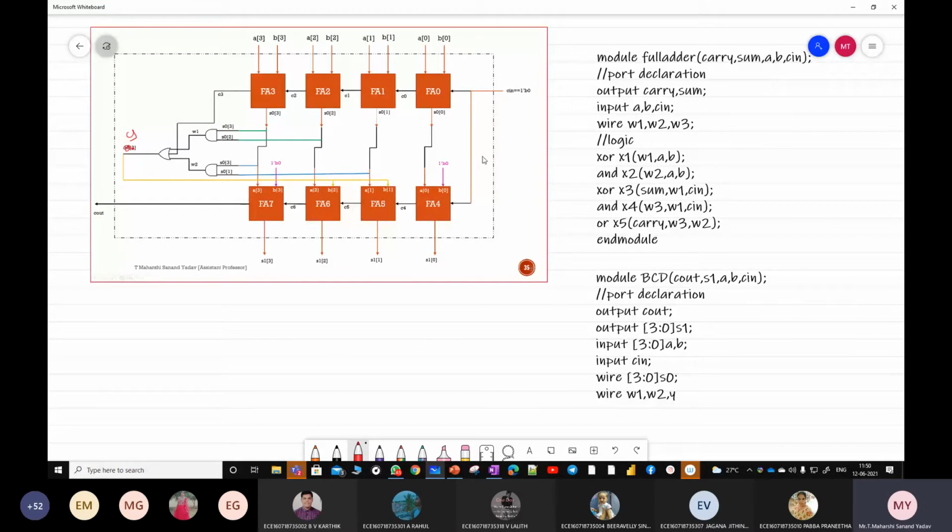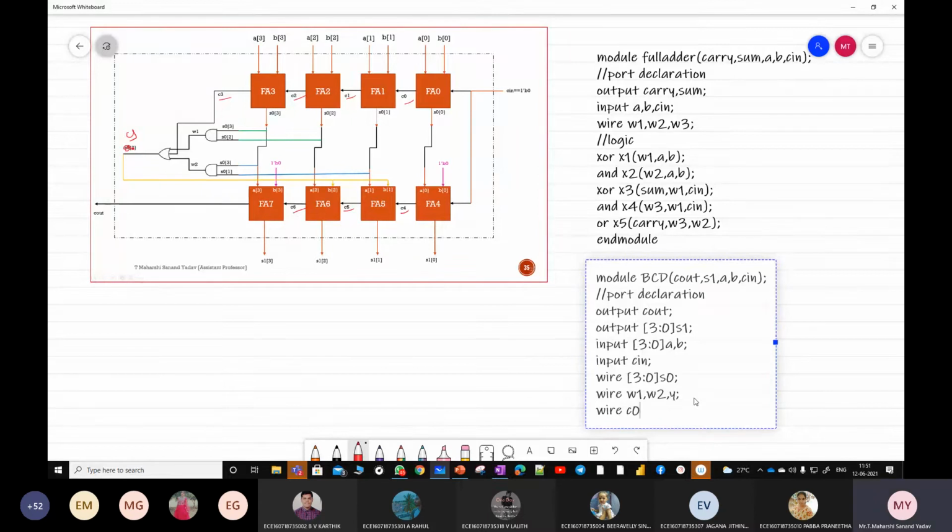You should declare these also as wires: C0, C1, C2, C3, C4, C5, C6. All the components which are present within the module should be declared as wires. So wire C0, C1, C2, C3, C4, C5, C6.